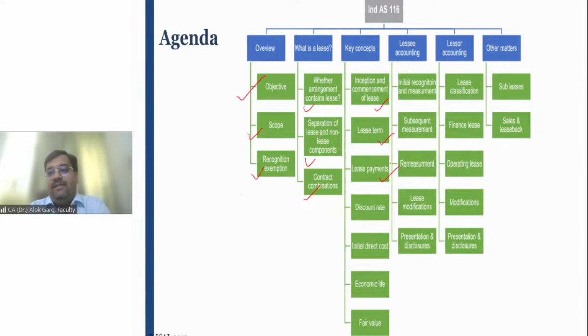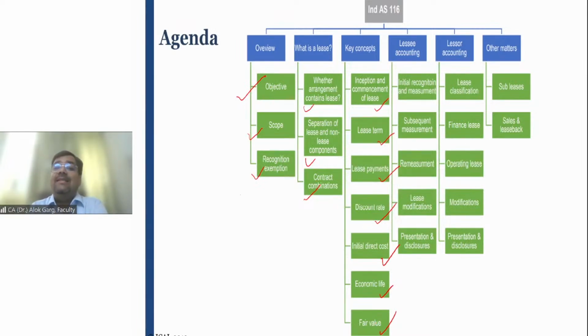Then minimum lease payments. Lease payments are also required to be assessed, that is, what is covered under the lease payment. Do you remember the concepts of unguaranteed residual value and guaranteed residual value? So we'll talk about what is meant by lease payments. Then discount rate, that is, the concept of discount rate, initial direct cost, economic life, fair value. These concepts we are going to discuss in this standard.